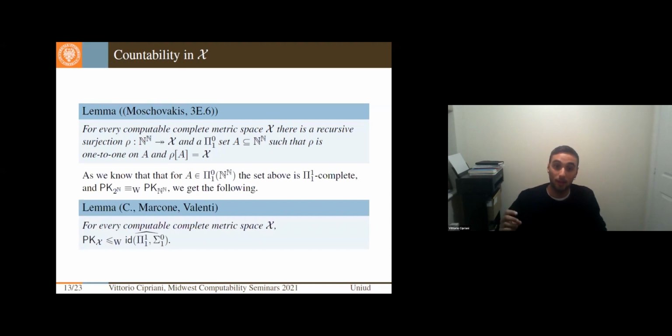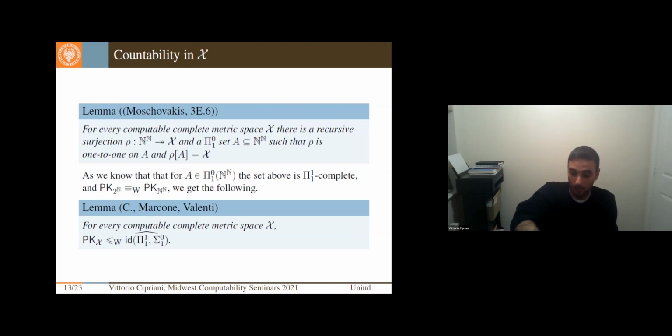And indeed, remember that I already told you before that the perfect kernel in Cantor space is exactly equivalent to the perfect kernel in the Baire space. And we know that in the Baire space, asking for countability of something is a Pi^1_1 complete question. So what we get is that for every computable complete metric space X, the parallelization of the identity, or if you want the perfect kernel in the Baire space or the perfect kernel in the Cantor space, they are all equivalent. They are all above PK_X.